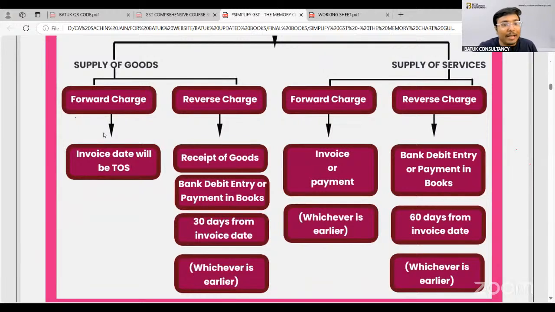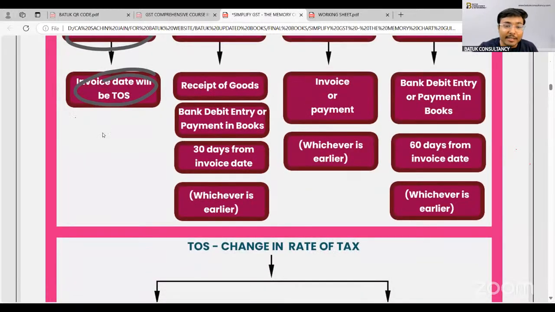You can check supply of goods and supply of services. Under forward charge, the time of supply will be the invoice date. But in case of reverse charge, the time of supply will be receipt of goods, or debit entry in bank, or payment entry in books of accounts, or 30 days from invoice date, whichever is earlier. That will be treated as my time of supply. So in case of reverse charge mechanism, when you want to pay the taxes, we just need to keep these points in our mind.